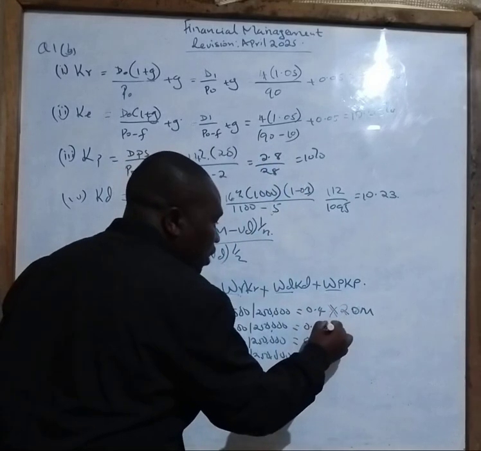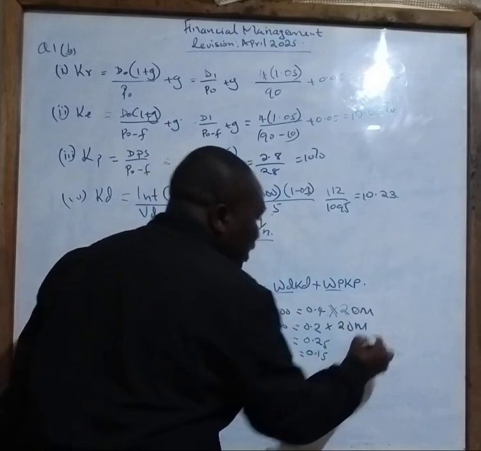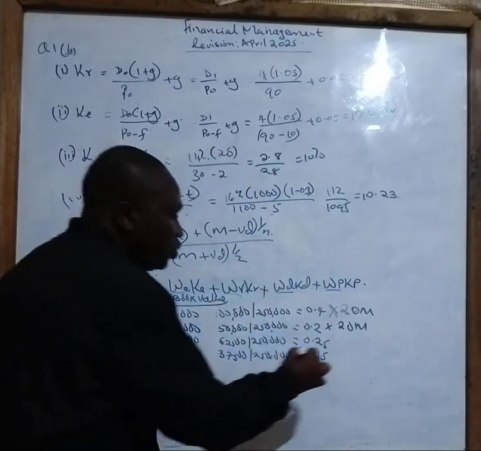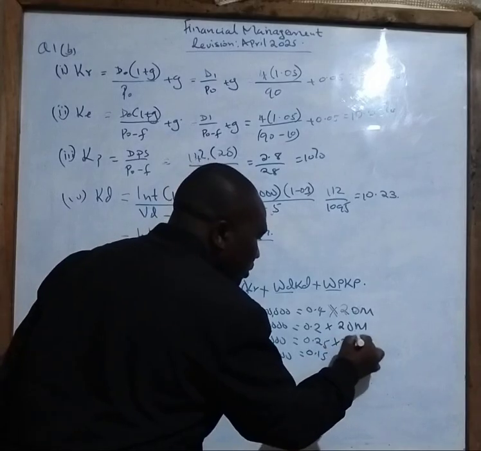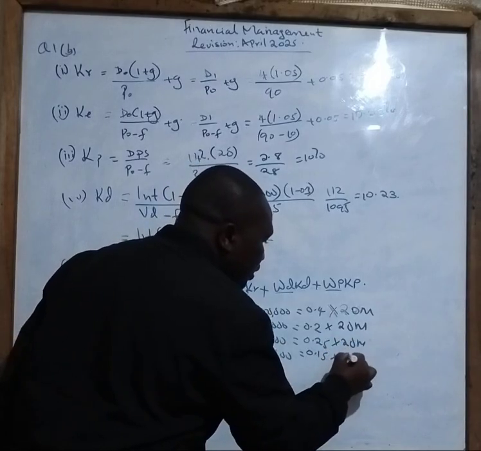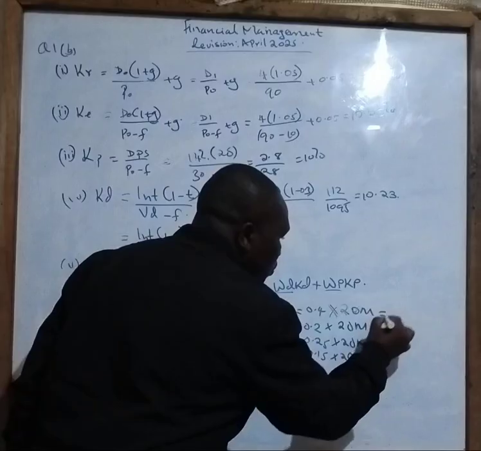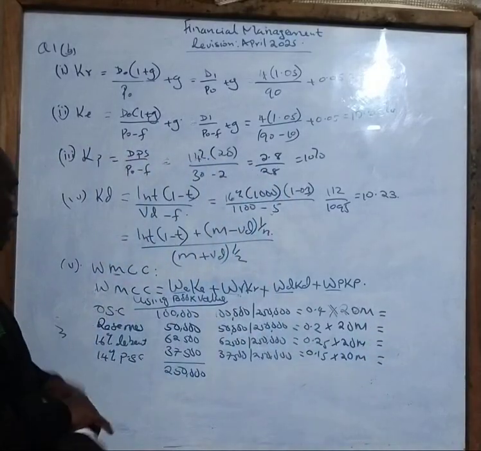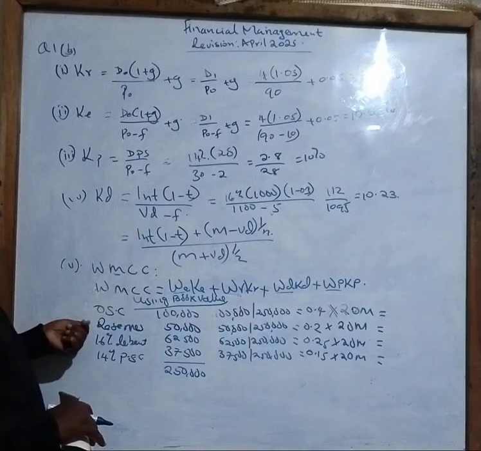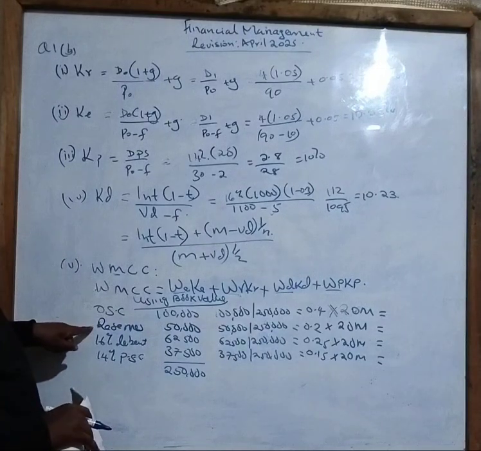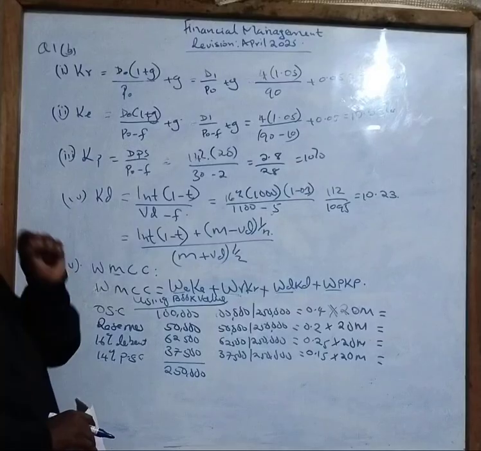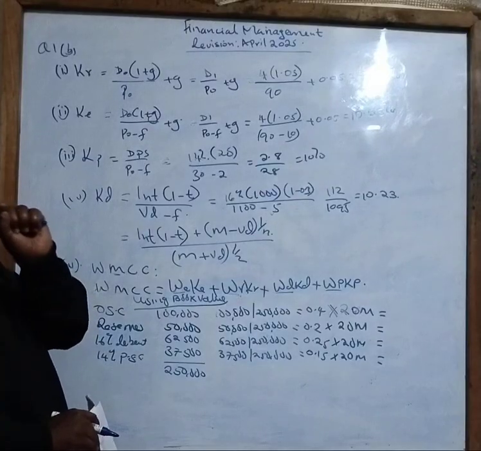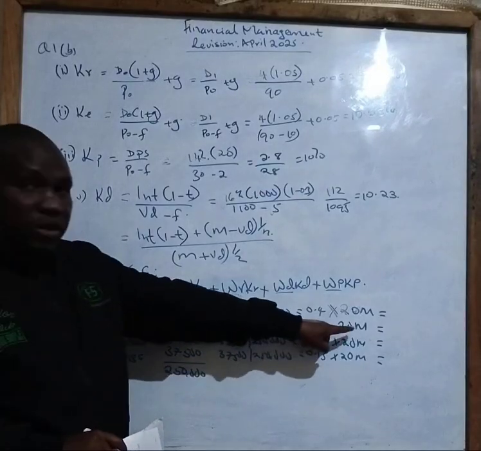Correct? Even this one I will multiply by 20 million because that is the additional amount of money I want to raise. I will multiply by 20 million and also multiply here by 20 million. So what will be the amount of money I will raise by issuing the ordinary shares? For the reserve or retained earnings we have been given 4 million. We want to prove whether it is true, it will give us 4 million here.